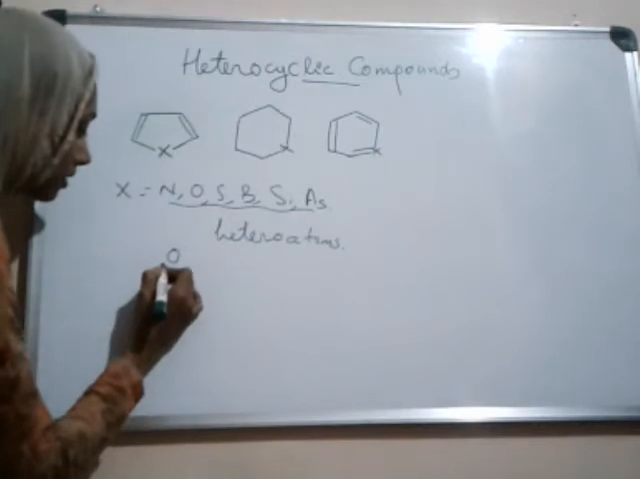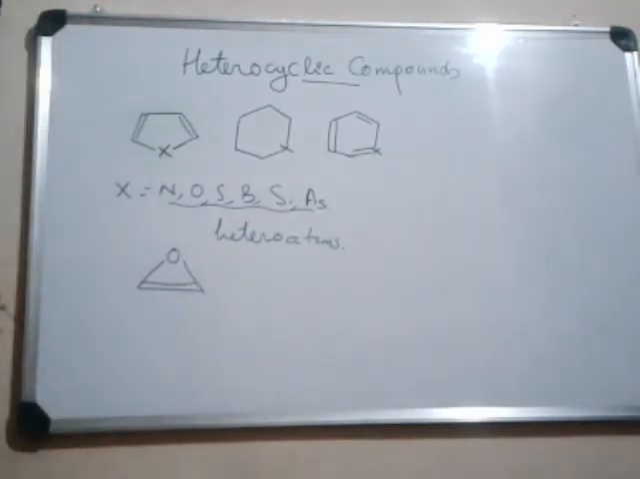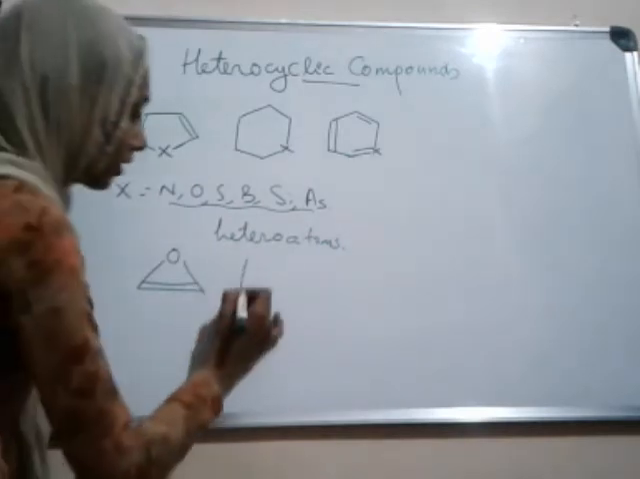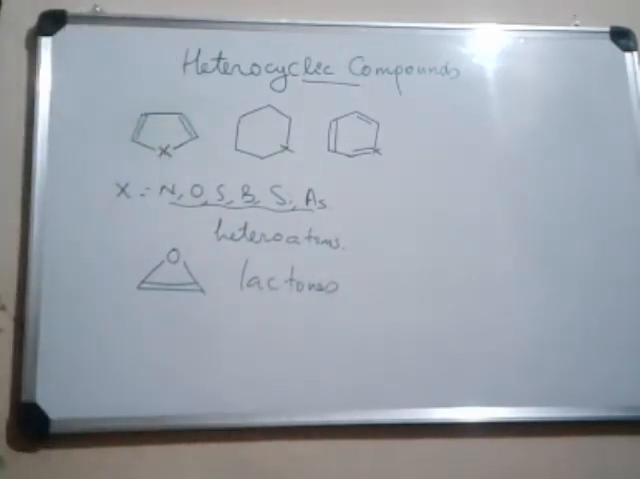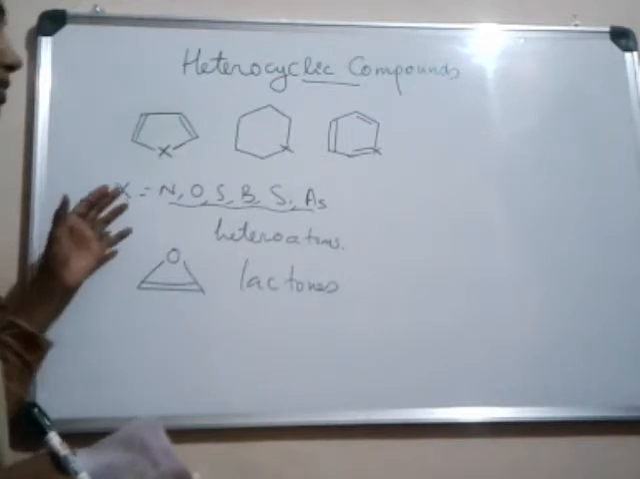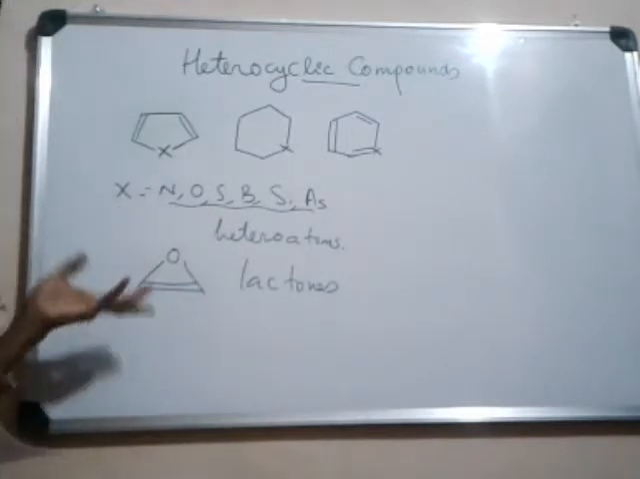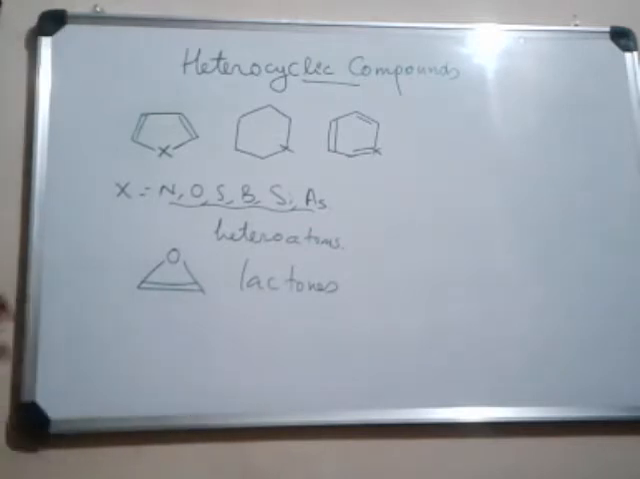But compounds like ethylene oxide or lactones are not considered as heterocyclic compounds because they are less stable. The heterocyclic compounds are more stable and many of them are aromatic.